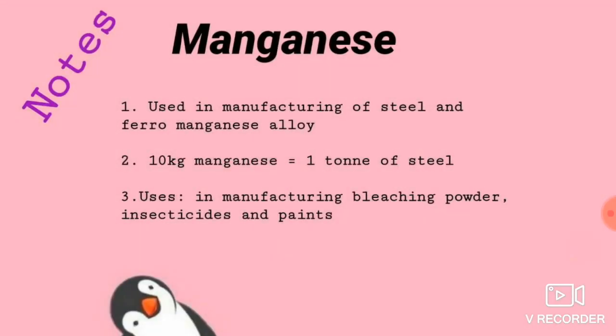Now coming to manganese, we are going to discuss just about 3 points, mainly about the uses. Manganese is used for making steel and for making ferromanganese alloy. I think you will know what an alloy is, right? Combining two metals, they will make an alloy. And it is also used in making bleaching powder, insecticides and paints.